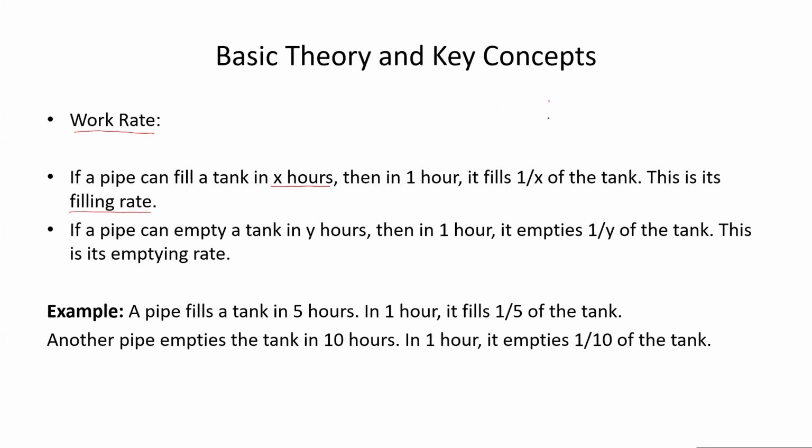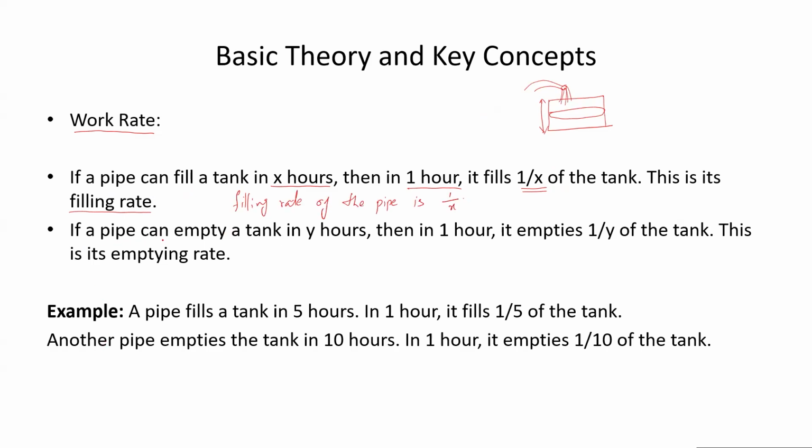So there is a tank. You have a tank, here is a pipe, and it is given that this pipe can fill this tank in 5 hours, well, suppose in 5 hours or X hours. So you know that in 1 hour how much of the tank will be filled. It is common sense. This full tank is filled in X hours, so in 1 hour you can fill only 1 by X of the tank. This 1 by X is known as the filling rate. So the filling rate of the pipe is 1 upon X.